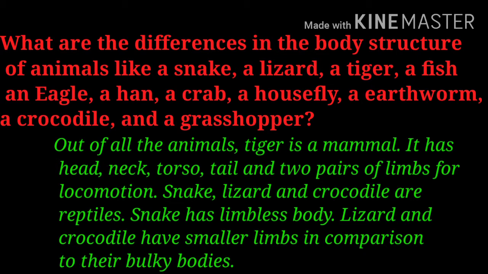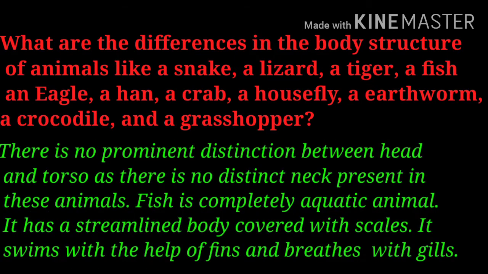Snake, lizard, and crocodile are reptiles. Snake has a limbless body. Lizard and crocodile have smaller limbs in comparison to their bulky bodies. There is no prominent distinction between head and torso as there is no distinct neck present in these animals.